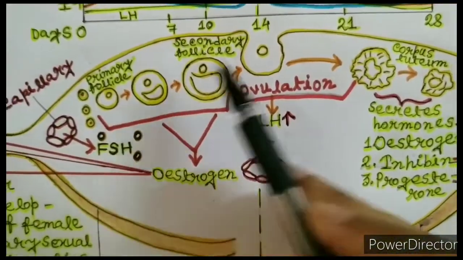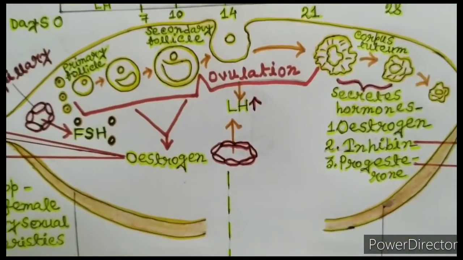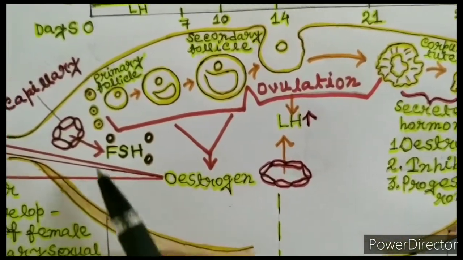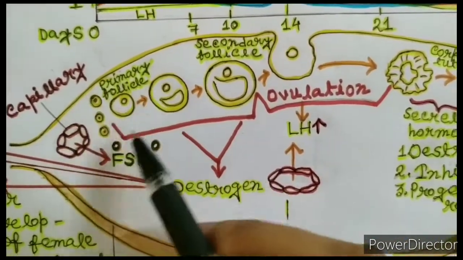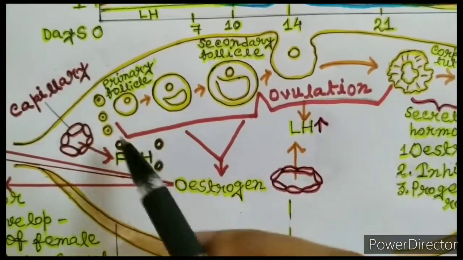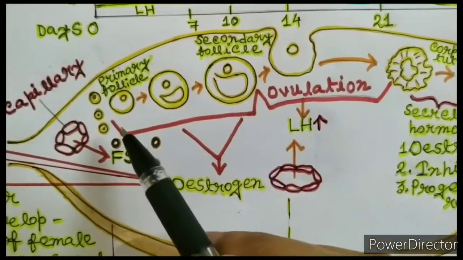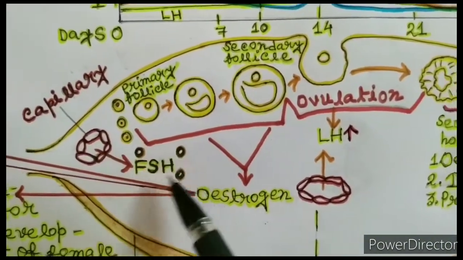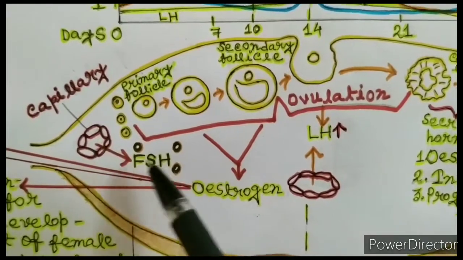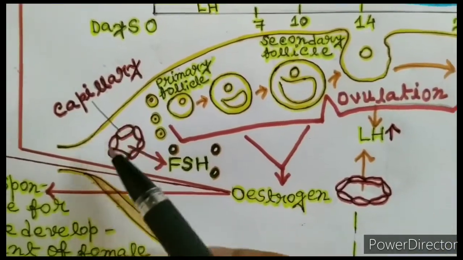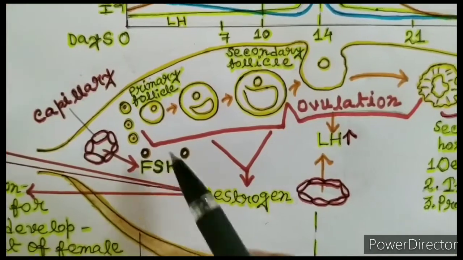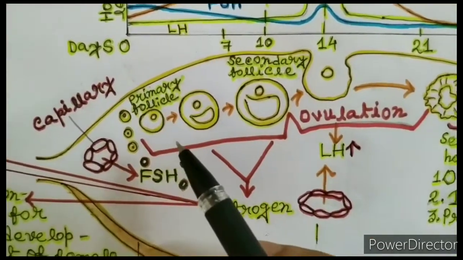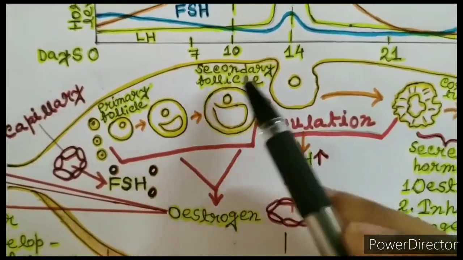Inside the ovary of the female body, numerous primordial follicles are present, but some of these primordial follicles mature into primary follicles during each and every month. But only one can ovulate. Here you can see this is one primary follicle. FSH, or follicle stimulating hormone, enters the ovary through the capillary. FSH stimulates the maturation of the primary follicles, and some of these primary follicles mature into secondary follicles.